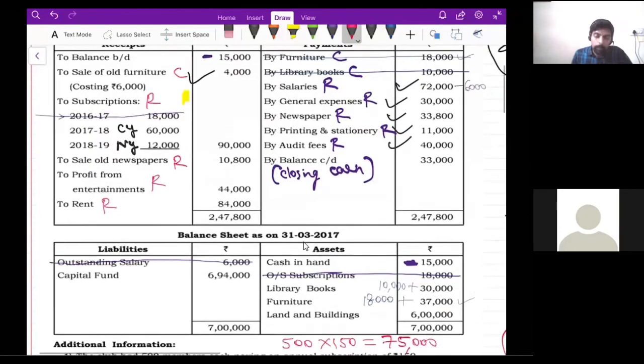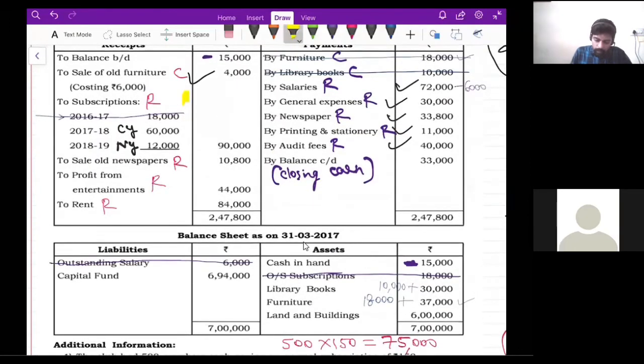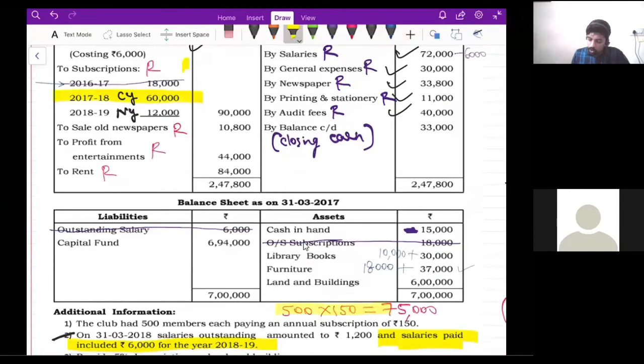But see here, subscription. Please observe this subscription, current year subscription. How much is current year subscription? 60,000 rupees. The NPO should have received 75,000 rupees, right? Instead of 75,000 rupees, the NPO received only 60,000 rupees. So what does it mean?